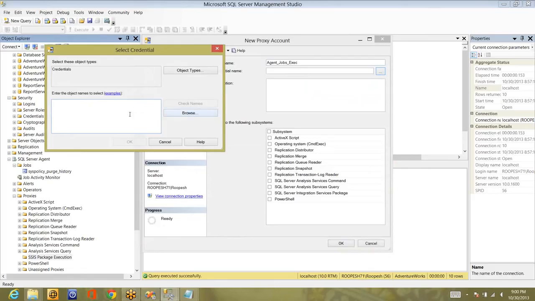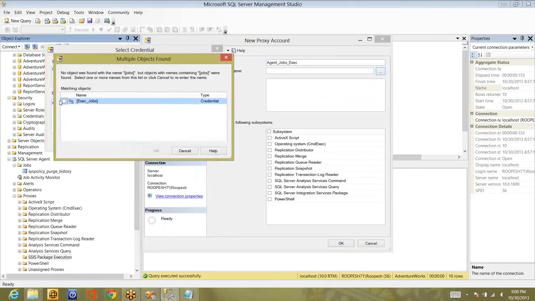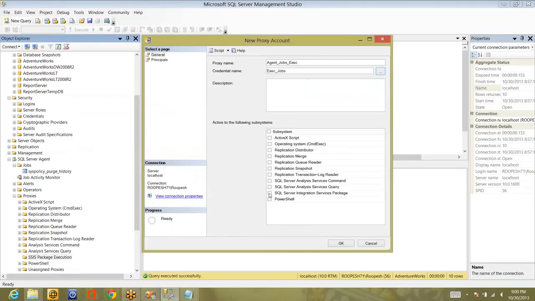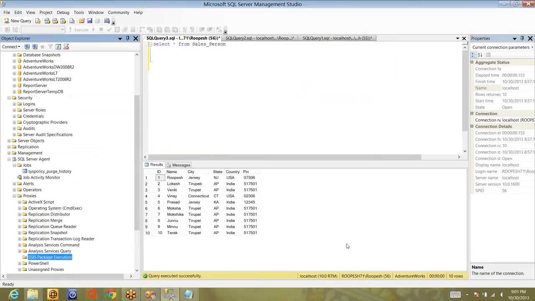So what is the name I have given there? I think it's jobs, right? Execute jobs. This is the name I have given. So I will use this user and I'll give him access to execute SQL Server integration packages. Okay. Now click on OK. The proxy is created. We're good.